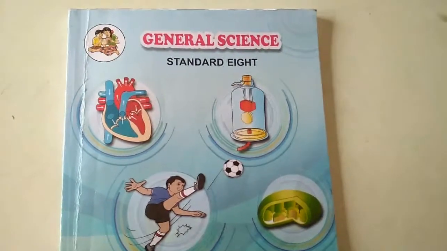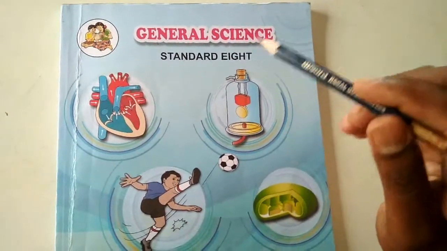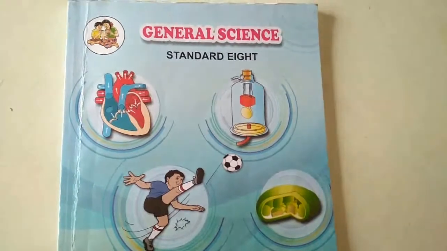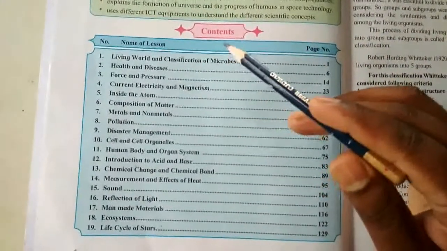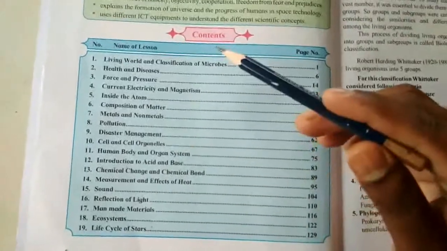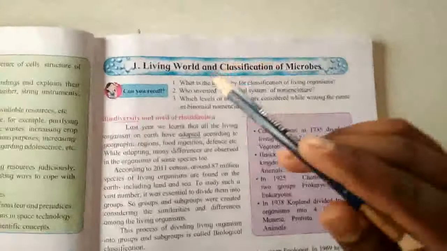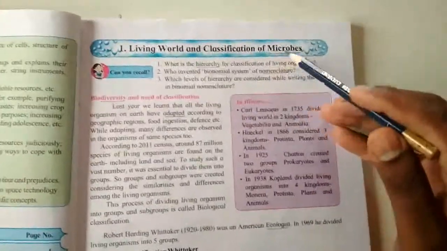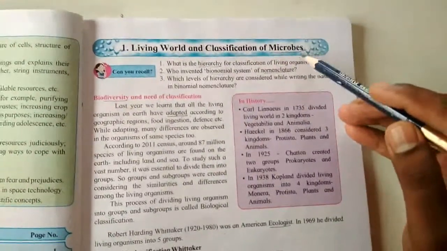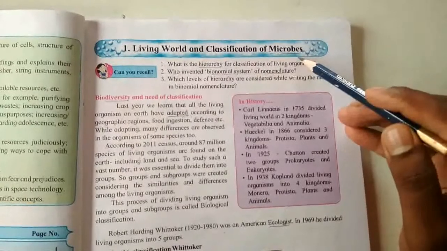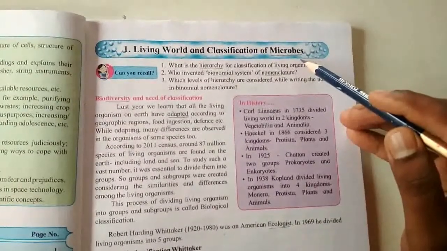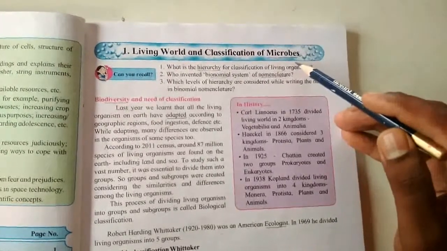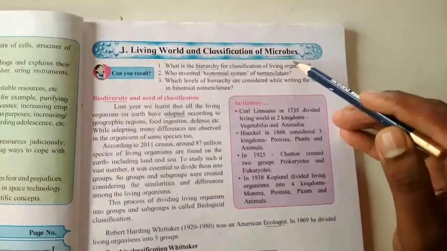2020-2021. So this is your general science textbook for standard 8. In this textbook, there are mainly 19 chapters of science. So today I am going to start the first chapter, Living World and Classification of Microbes. Microbes means extremely small living things that you can only see with a special piece of equipment, that is the microscope, and that can cause a disease.